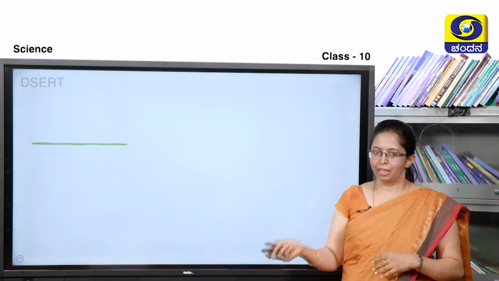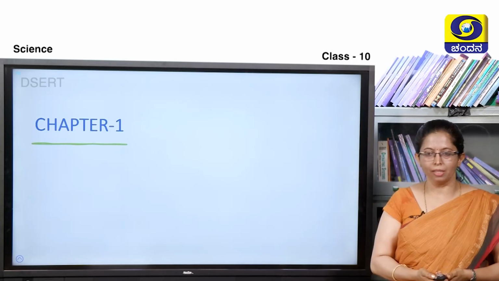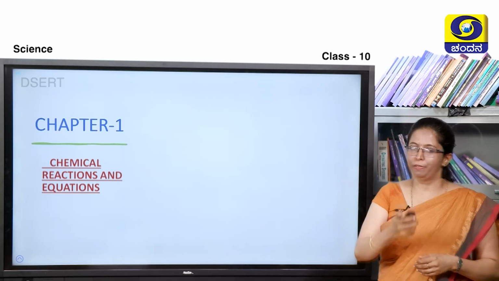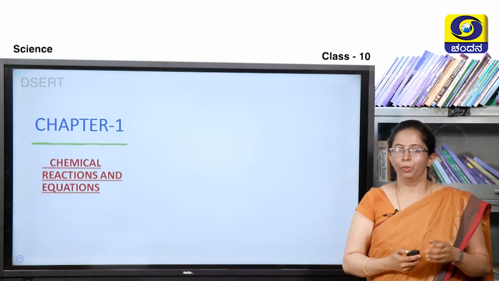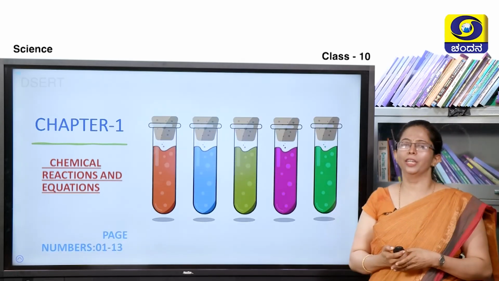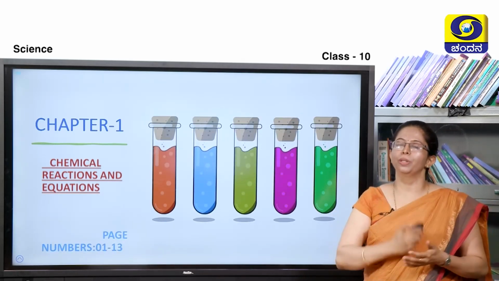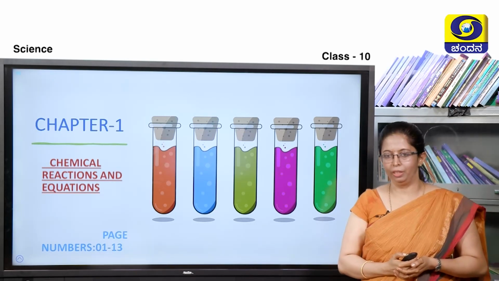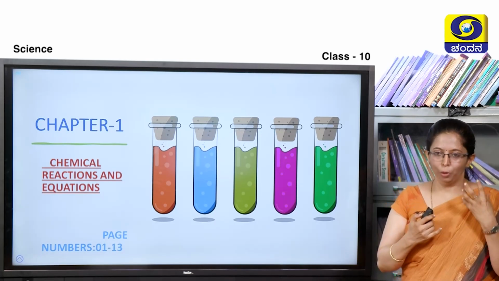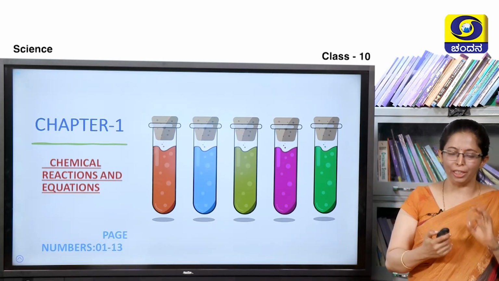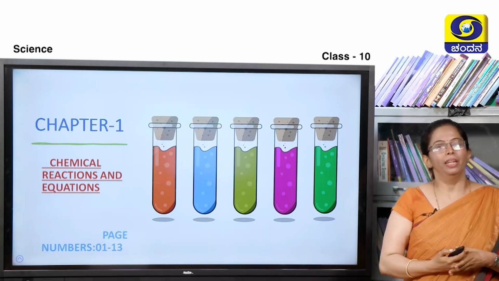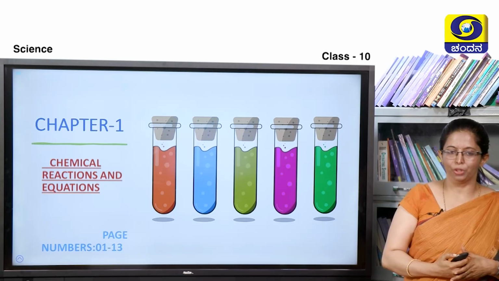Today in this class we shall be discussing and trying to understand the concepts from the first chapter, Chapter 1, Chemical Reactions and Equations. In this textbook, it is from page numbers 1 to 13. So, please keep your textbook, your notebook and pen or pencil ready with you and note down the important points.